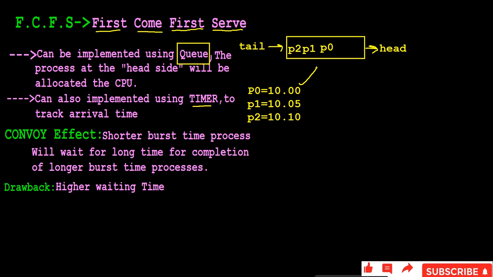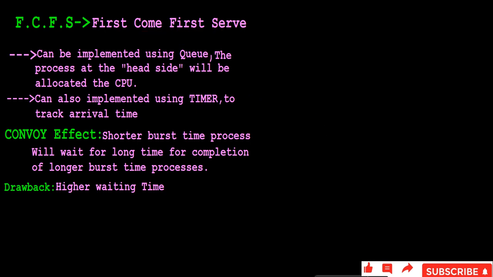Before going to the example, consider what processes are there. For example, we have three processes: P0, P1, and P2, right? They have an arrival time as well as a burst time. The arrival time tells at what time the process entered into the ready queue. For example, P0 entered at the 0th second, P1 entered at the 10th second, and P2 entered at the 15th second in the ready queue.